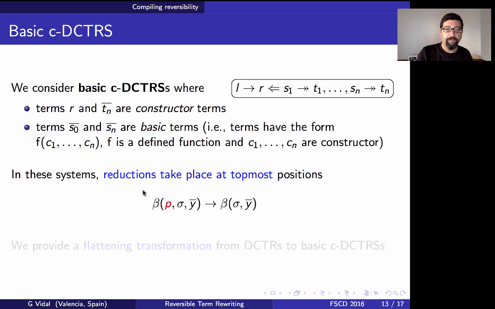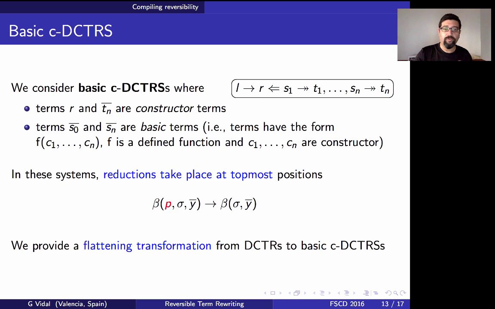Therefore, since the position is always epsilon, the topmost position, we don't actually need to store it. And for this class of systems, we can get rid of positions, which opens the door to consider a compilation, as I mentioned before. And we do that without loss of generality, in the sense that we provide a flattening transformation, a sort of pre-processing transformation, whose details you can find in the paper, from the original system that we considered before to this particular class of basic CDC TRSs.